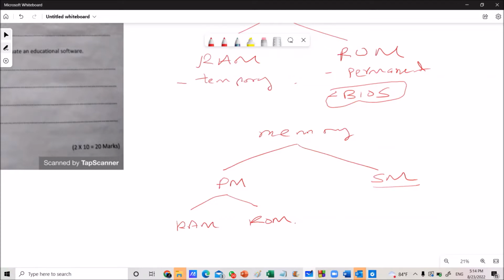Right? So the main example for secondary memory is the hard disk. Other than the hard disk, can you tell me some other example? Can someone tell me another example for secondary memory? What are the memory types we use to store our user-created data? Pen drive, another example. Then CD or DVD. Right. These are examples for secondary memory.